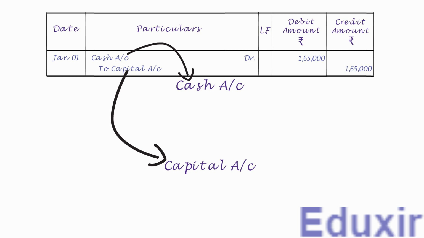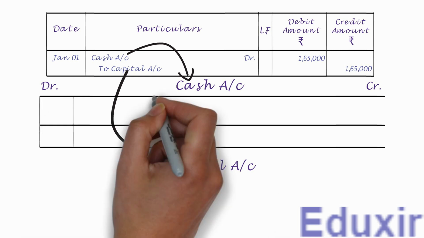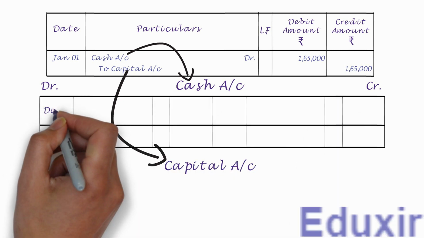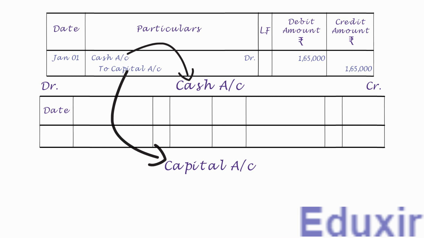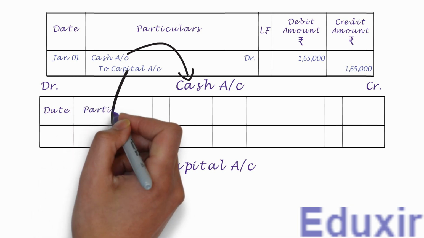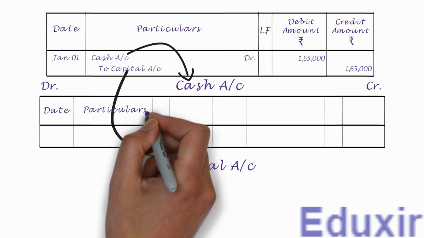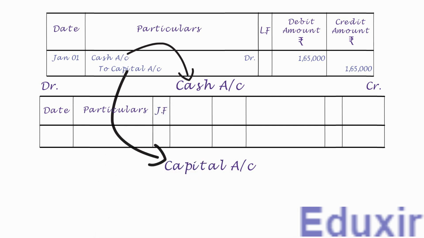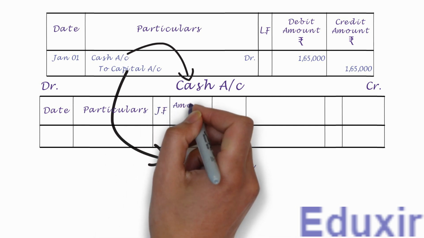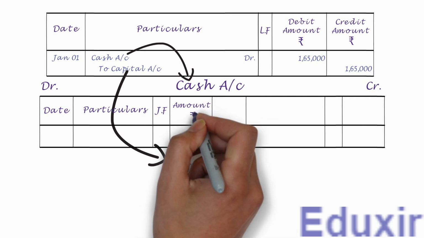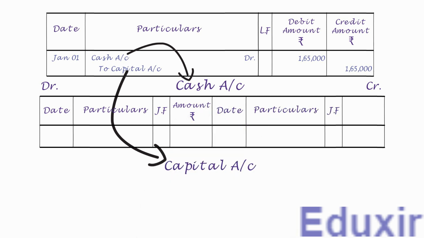Let us first draw the table format for the cash account. We already have the name of the account. Let us have DR and CR headers to designate the debit and credit sides respectively. Let us also have the columns date, particulars, journal folio, and amount on the debit side, and same columns on the credit side also. Let us first enter the date.